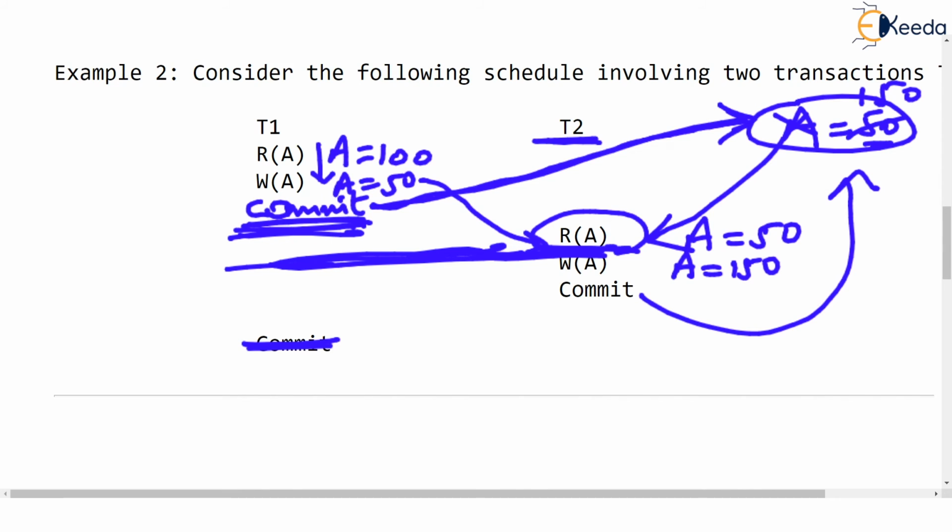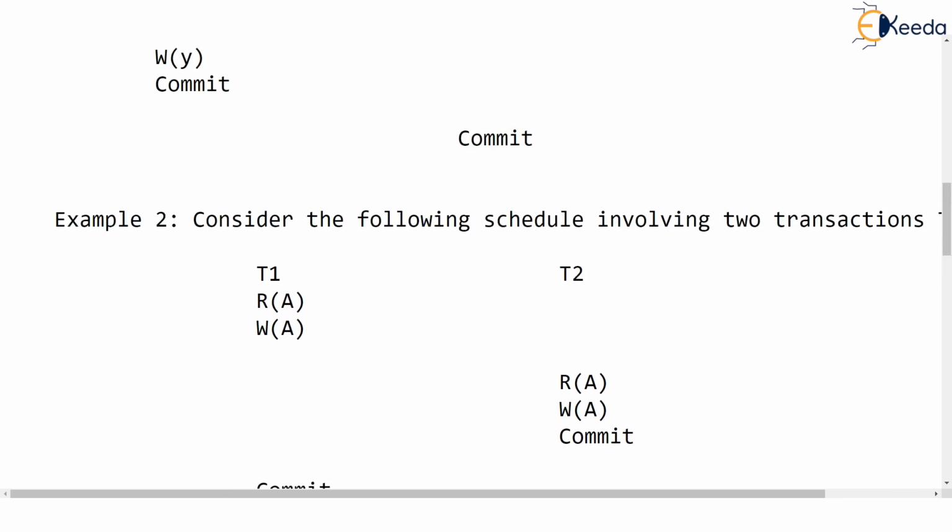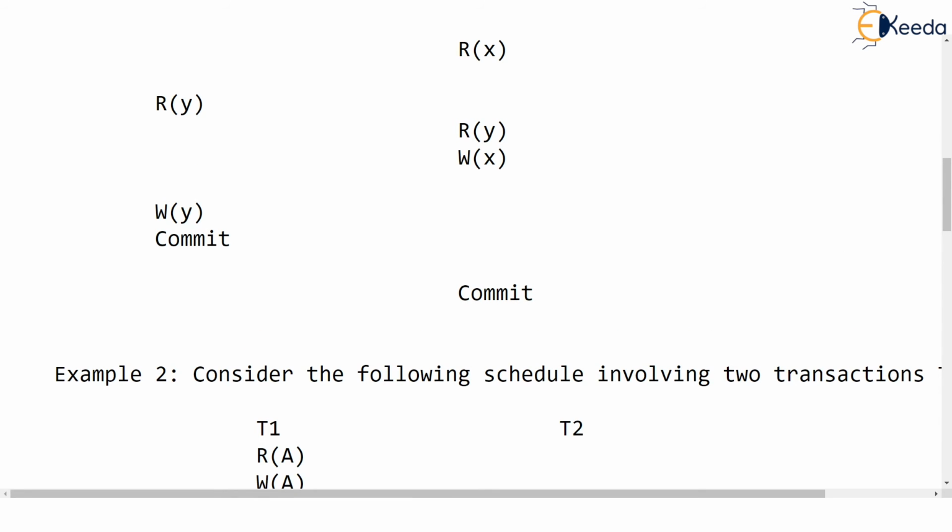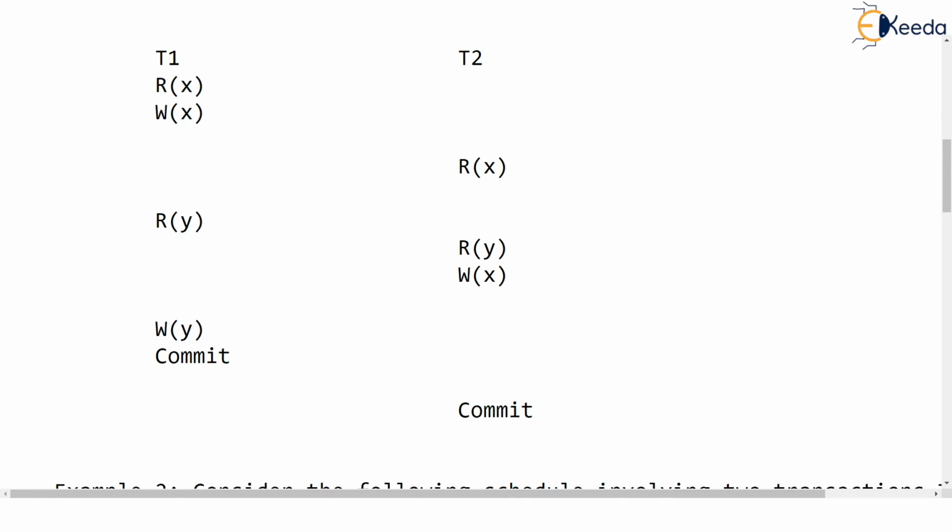Just check this schedule is recoverable. The example one, you don't have to speak a lot now. Check that whatever happens in T1 and T2, just check is there any dirty read. Observe that T1 is writing X and T2 is reading X. Observe this very carefully.